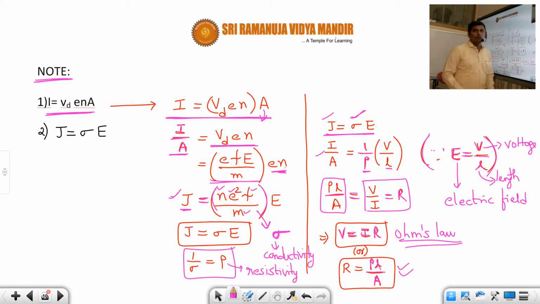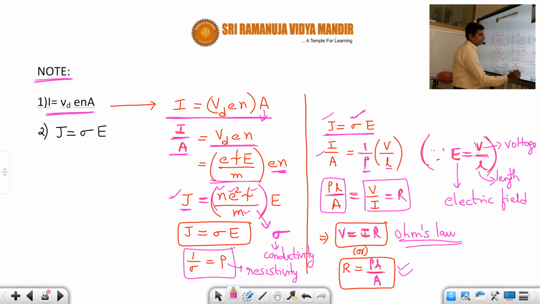What is rho, students? Rho is nothing but called the resistivity of the material, which is a constant for a particular material. And what is L? L is nothing but the length of the material, the length of the conductor. And what is A? A is nothing but called the area perpendicular to the flow of current.